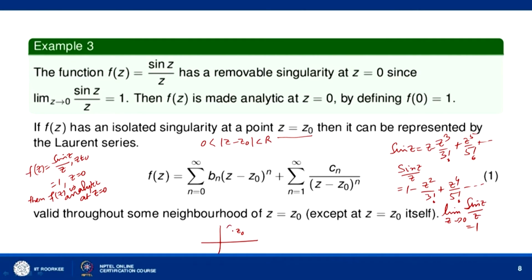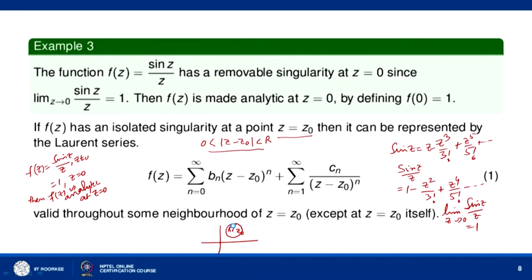Isolated singularity means we can find a neighborhood of z equal to z naught, say of radius r, in which there is no other singularity of the function. So we can write the region as 0 less than mod of z minus z naught less than r. This is an annular region. So the function f(z) can be represented by the Laurent series f(z) equal to sigma n equal to 0 to infinity b_n (z minus z naught)^n plus sigma n equal to 1 to infinity c_n over (z minus z naught)^n, which is valid in this region, 0 less than mod of z minus z naught less than r. R is the distance of z naught from the nearest singularity of f(z).